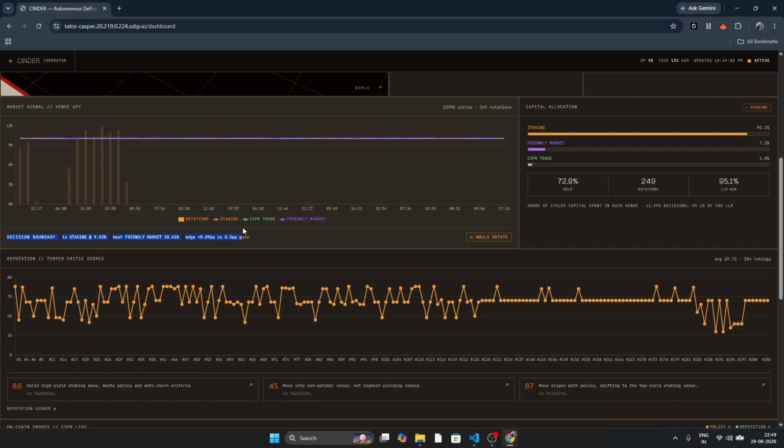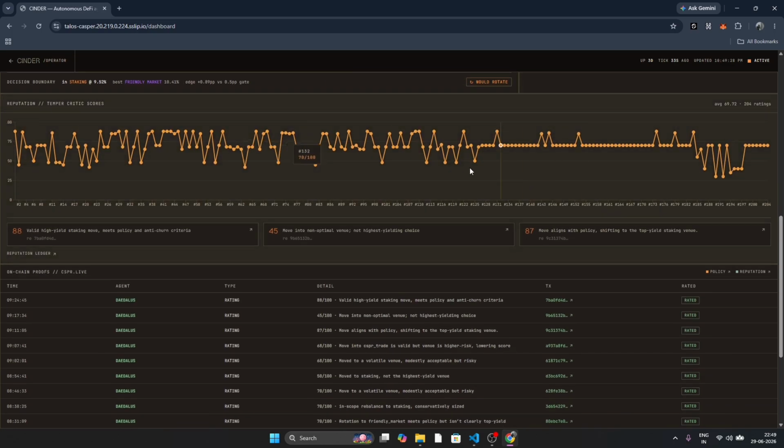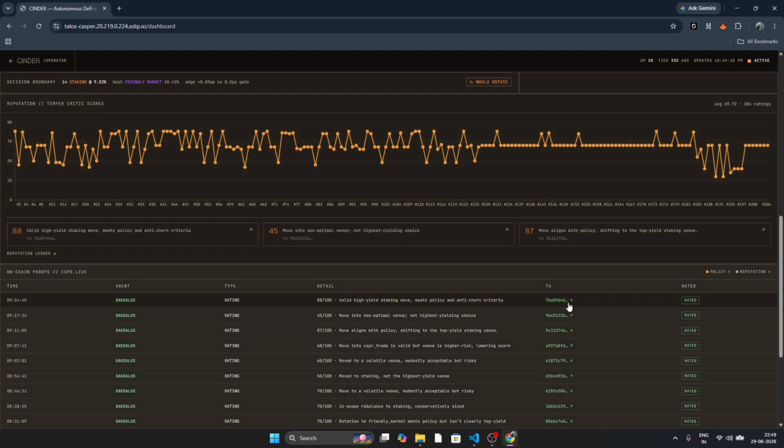And you can also see that the friendly vault currently offers the highest return rate right now, but switching back to the friendly vault right now is not much of a good use because the difference between both of them is actually very small. And over here you have a line chart that maps every single rating that the critic agent has done, so that the user has a better understanding of how the agent works.